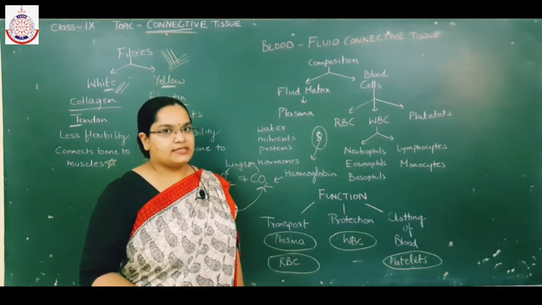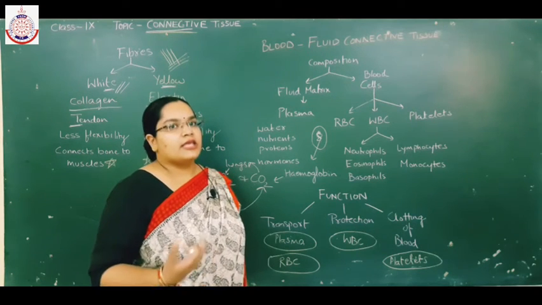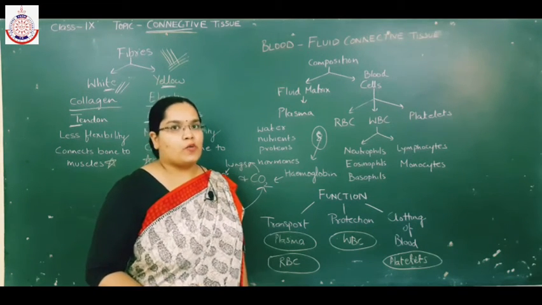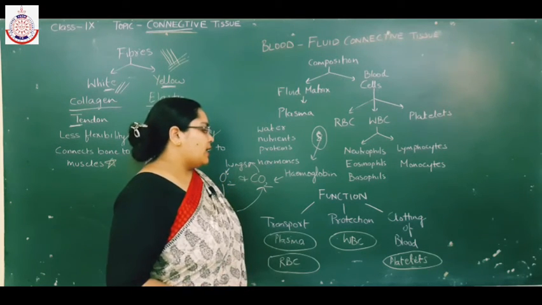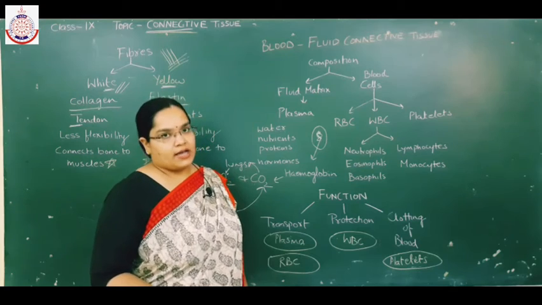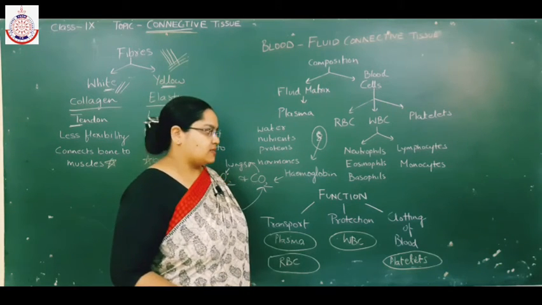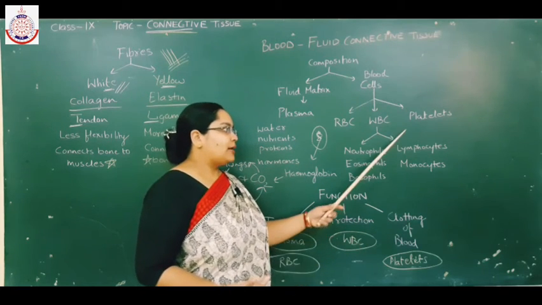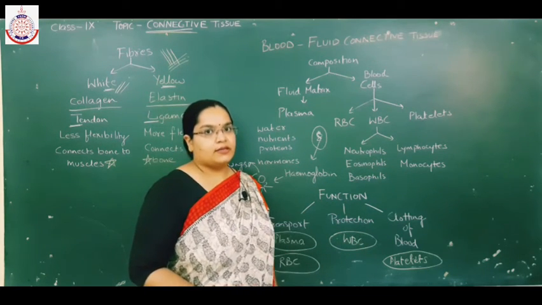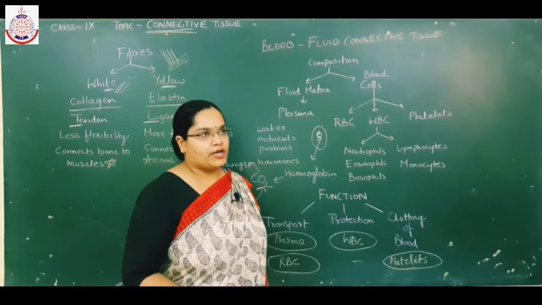WBC, or white blood cells, present in the blood provide protection to the body against harmful microorganisms. Okay, so it protects the body against different types of diseases. Next is clotting of blood. Platelets present in the blood help in the clotting of blood.